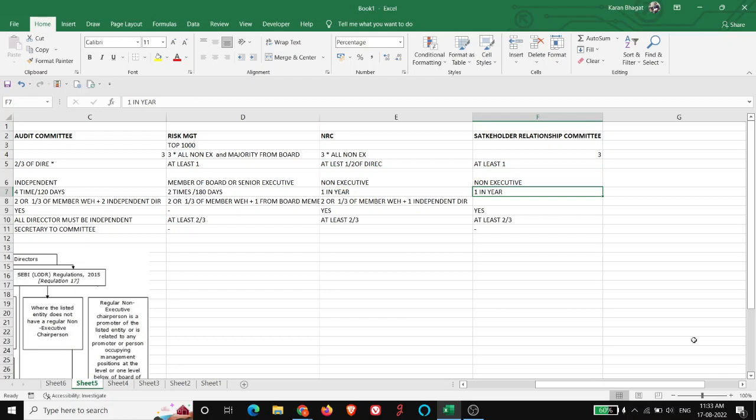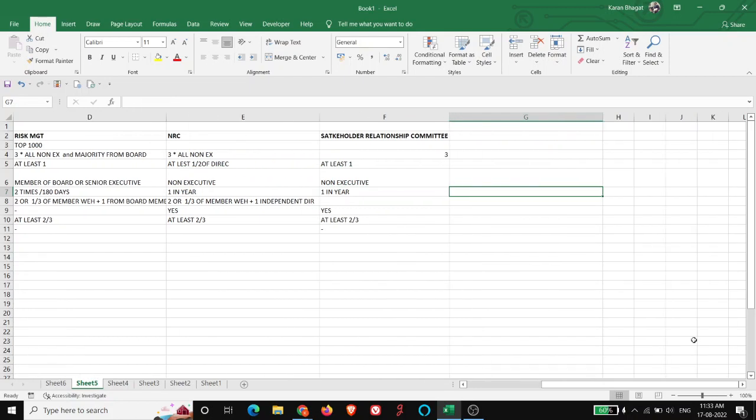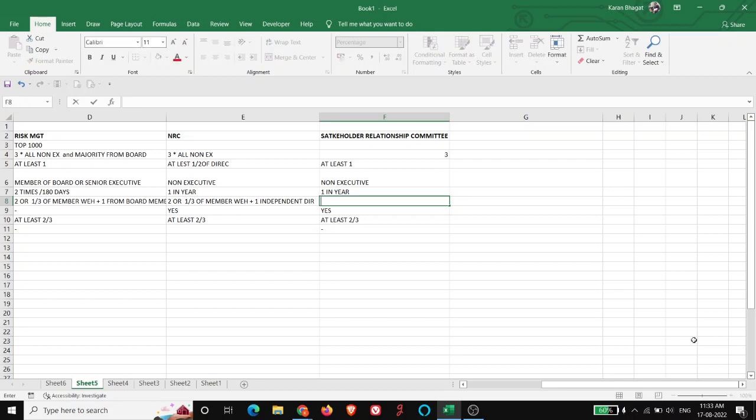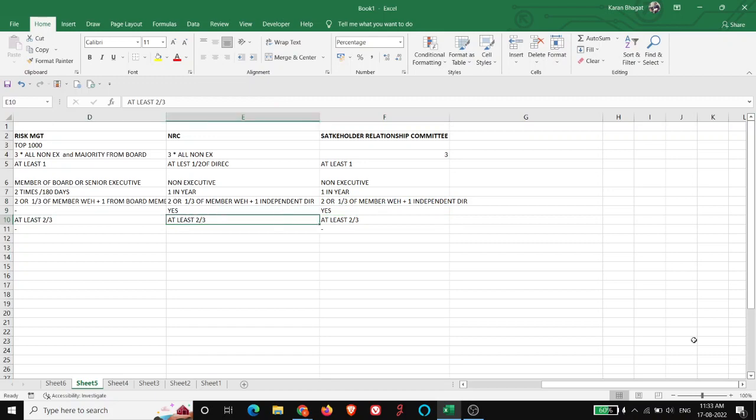It can meet once a year, and quorum is not given but is generally the same as normal, two or one third of the members, at least one must be independent. In case of a company having special rights shares, two-thirds shall be independent directors.